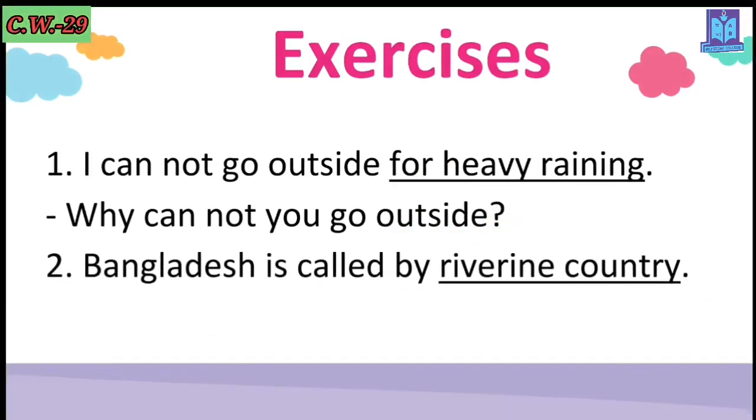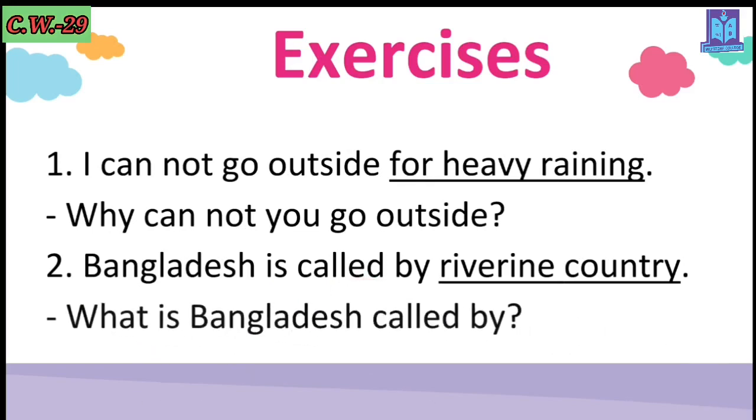Now look, number 2. Bangladesh is called by riverine country. The underlined word is riverine country. So based on this, you can understand that it will be what, right? And how many verbs are here? Is called. Two verbs. The same structure will be followed here. Why? Because is is the helping verb and call is the main verb here. Now look at this. What is Bangladesh called by? By is the preposition. It is left, so you have to write it at the end of the sentence. Like this way, you have to make a WH question.